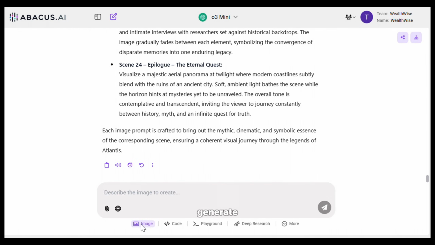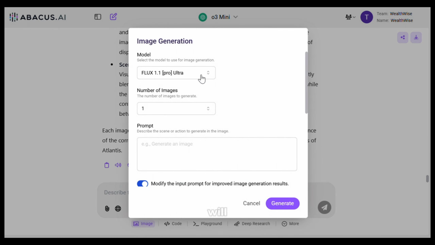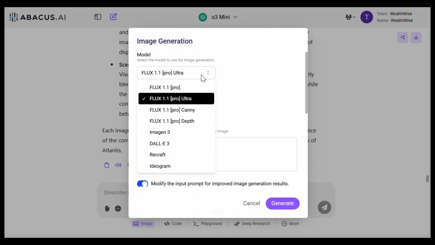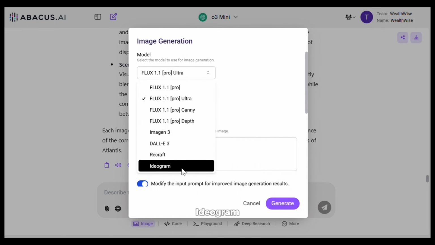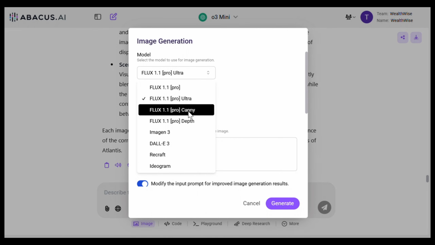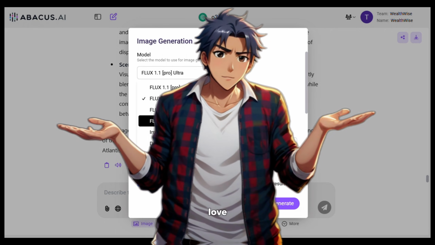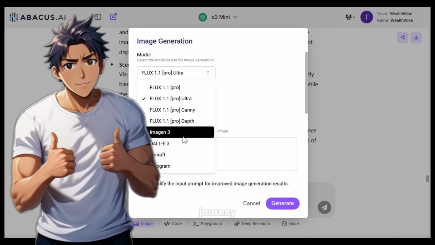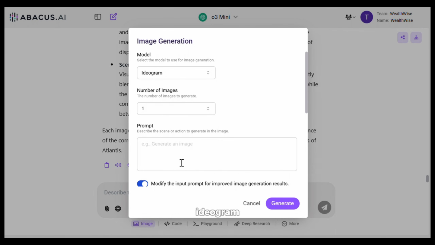Now, to generate the image, click on this image button and it will open this pop-up. Now, if you click here, you will be able to see all the image models it has. As you can see, it has Ideogram, Dolly, Recraft, and most importantly, it has all the models of Flux. If you watch my videos, then you know how much I love Flux, and I believe it is better than Midjourney. Now first, let's select the Ideogram model to generate the image and see how good the result is.